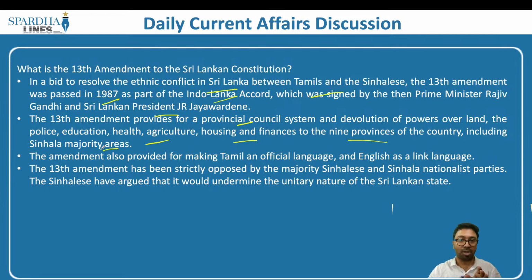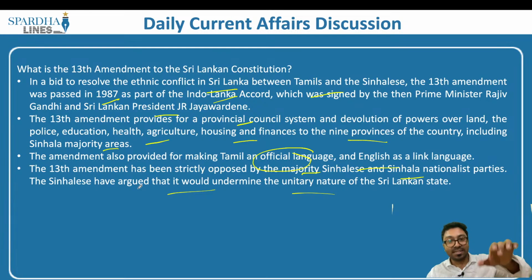That is primarily because it is opposed by the majority Sinhalese and the Sinhala nationalist parties. The Sinhalese have argued that it would undermine the unitary nature of the Sri Lankan state, and at the same time there are many who also feel that if these amendments are given light, where Tamil is recognized as an official language and English as a link language, then we will see India's imprint within the constitution of Sri Lanka, since there is this majoritarian concept that this should not be given.